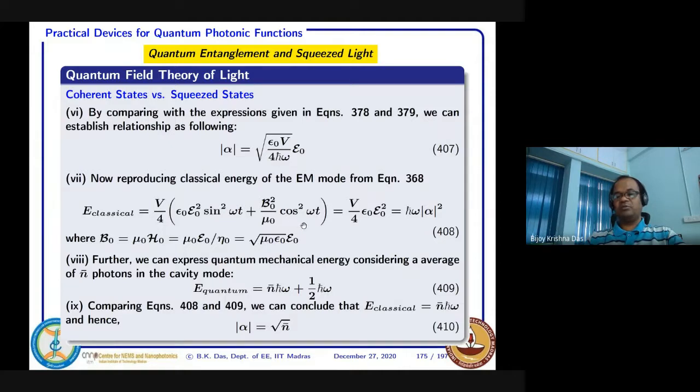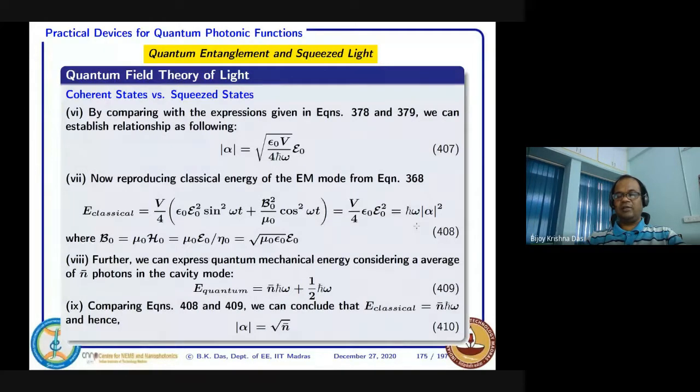Then if we put it down, the total energy comes like this. B naught square, if you put it down, then it comes as one by four epsilon naught E naught square. Now you see, this is the energy density of a mode. If you compare this one with 407, I can replace this E naught square, express it from here and put it down here.